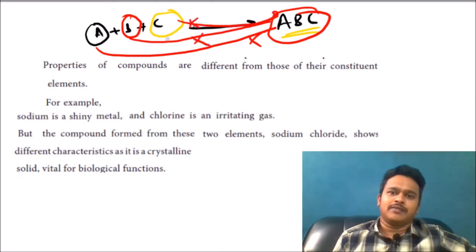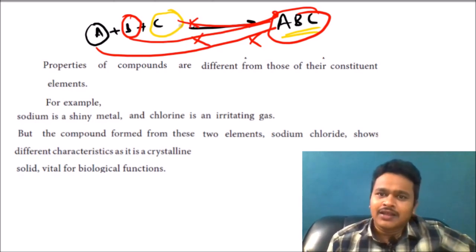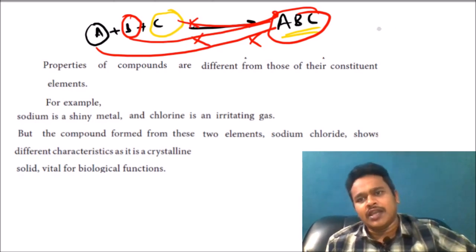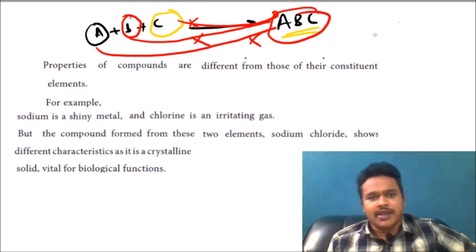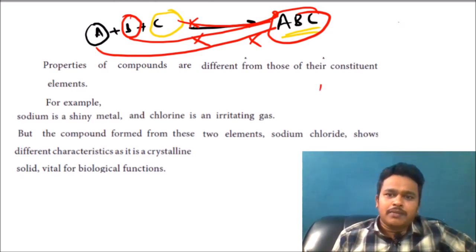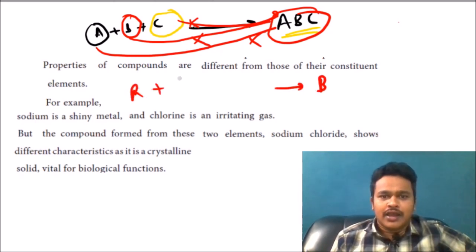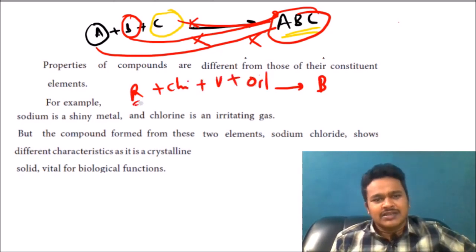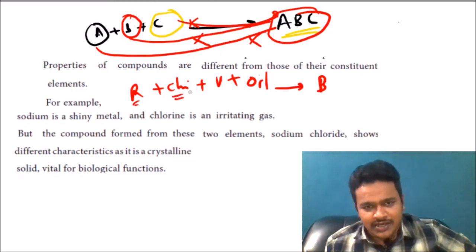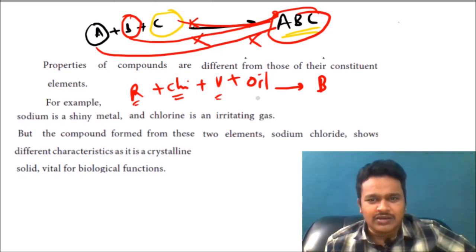It is like when you prepare a sweet, or prepare biryani. How do you get a biryani? You take rice and chilli, and you add some vegetables and some oil. Rice is tasteless, chilli has a terrific taste, vegetables have one type of taste, and oil has one type of taste.